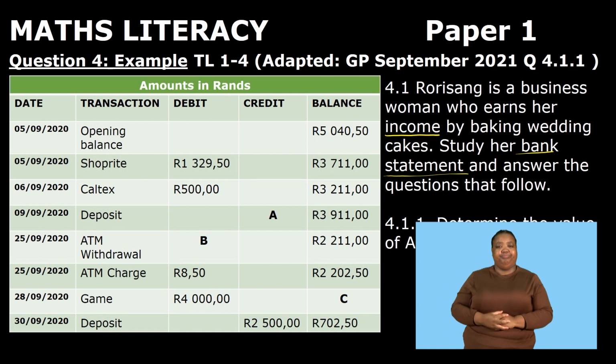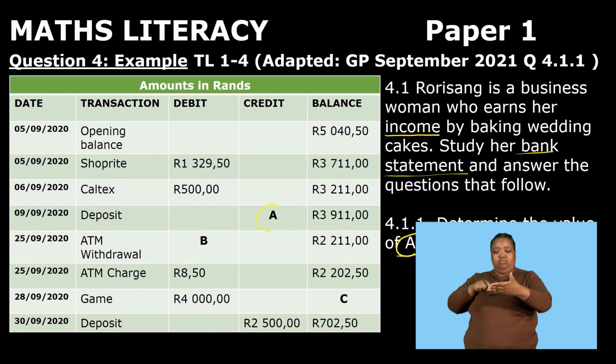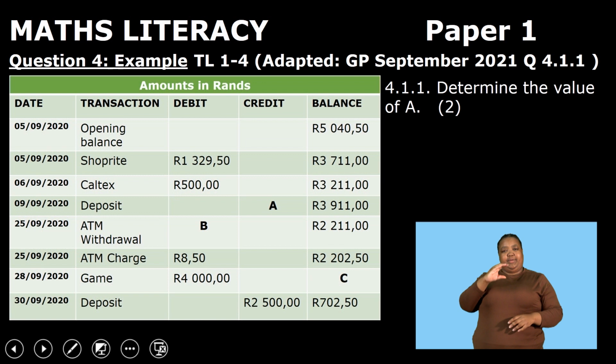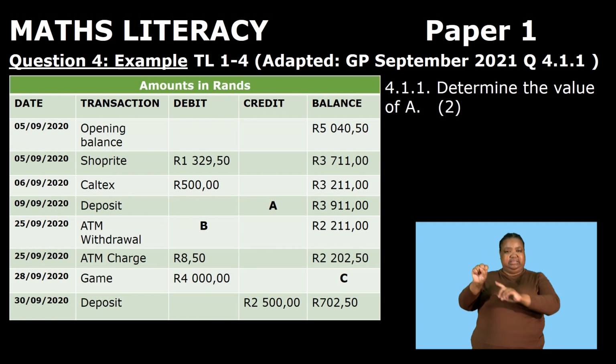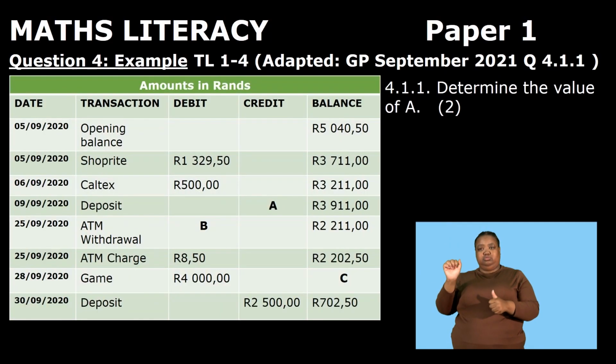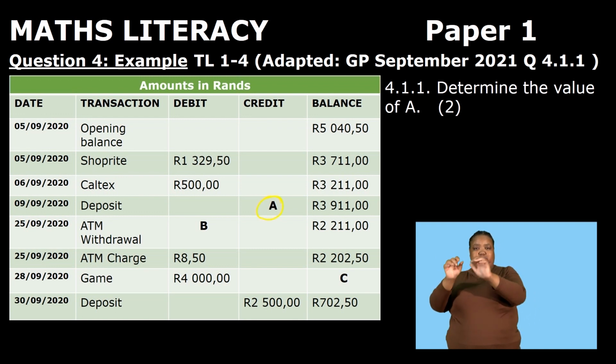It says here, determine the value of A. So on the financial document, which is a bank statement, we can see that the value of A appears under credits. Now remember, we have mentioned that you need to know your terminology, because you need to know what is a credit and what is a debit. A credit is whereby an amount of money is being deposited into your account. So now looking at the table, we can see that there is the value of A.